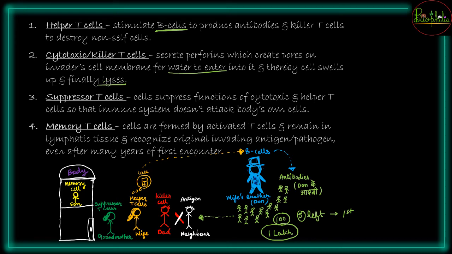Suppressor T cells जो हमारी स्टोरी में दादी का काम कर रही थी, the suppressor T cells will be suppressing the function of the cytotoxic and the helper T cells. यानी वो पापा को भी बचाएगी कि लाइक झगड़ा मत करो, और वो वाइफ को भी बोलेगी that you don't call your brother, we will manage.